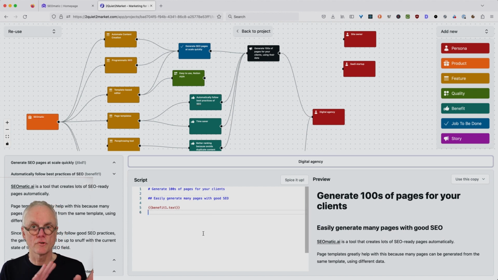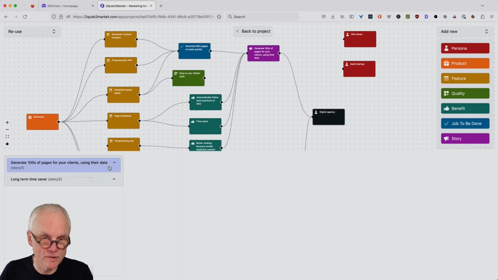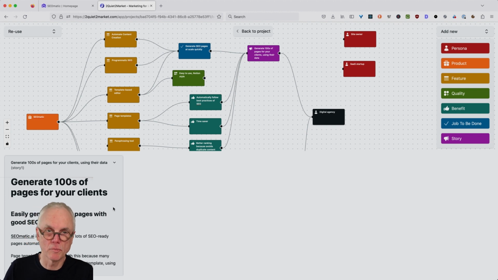So we could now compose our copy from smaller copy to bigger and bigger copy, so that finally the digital agency here will see a story coming in that can be told on a blog post or on Twitter or whatever you'd like to do. Great.